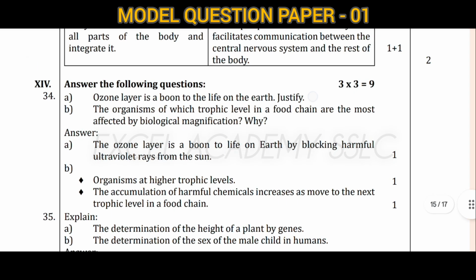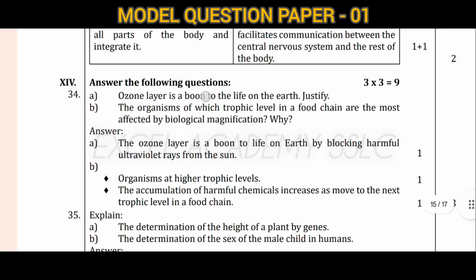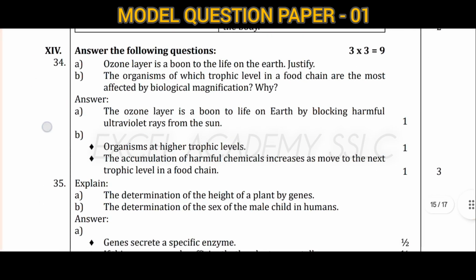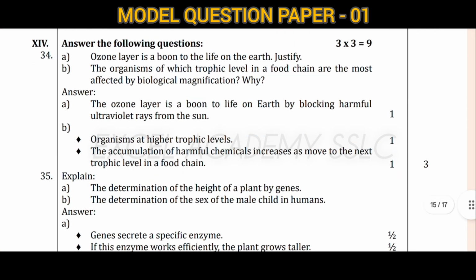Next, the ozone layer. The question on the ozone layer is compulsory. It is a 3 mark question. The ozone layer is a boon to life on the earth. Justify: by blocking harmful ultraviolet rays from the sun, which are harmful for our life.